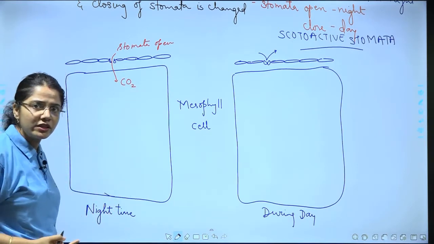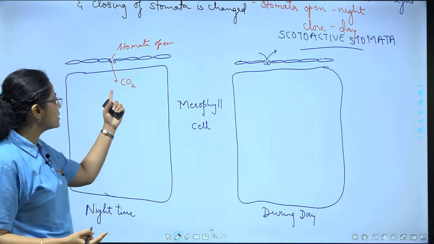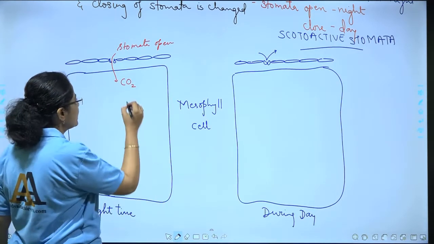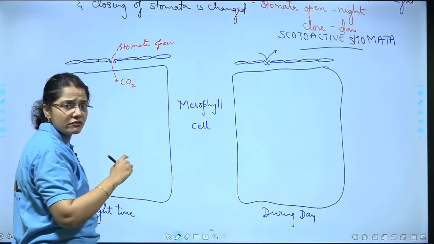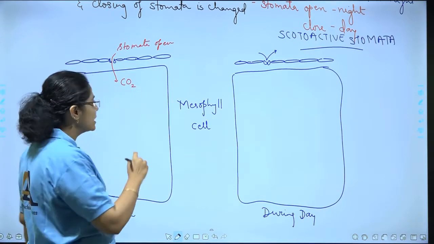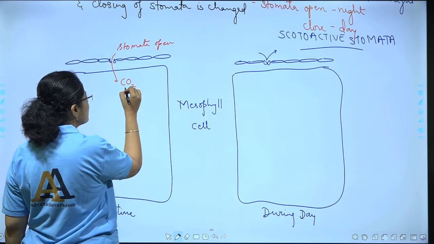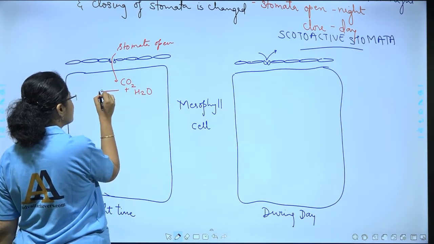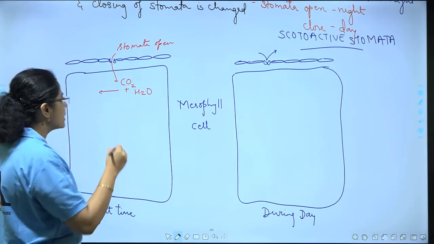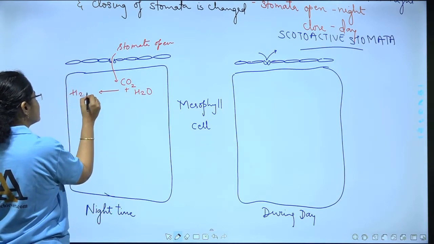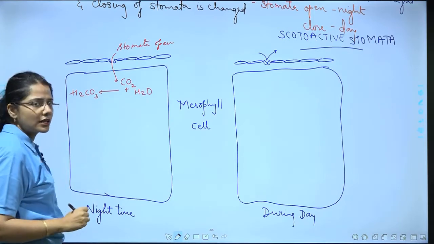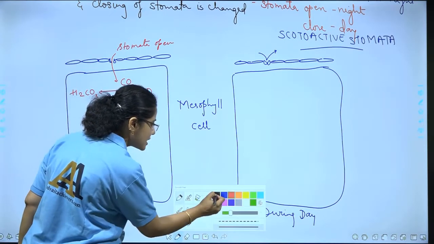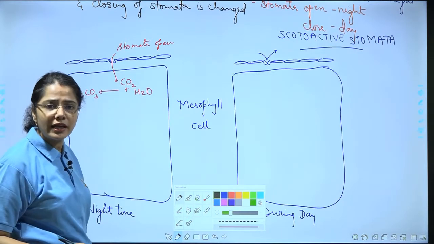Now we already know, when we discussed the C4 pathway, that carbon dioxide combines with the water already present in the cell to form carbonic acid, in the presence of the enzyme carbonic anhydrase.